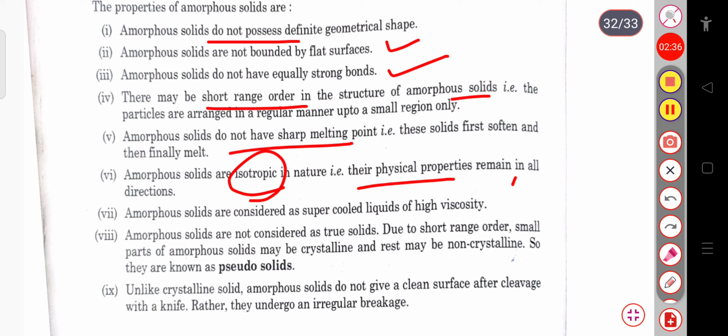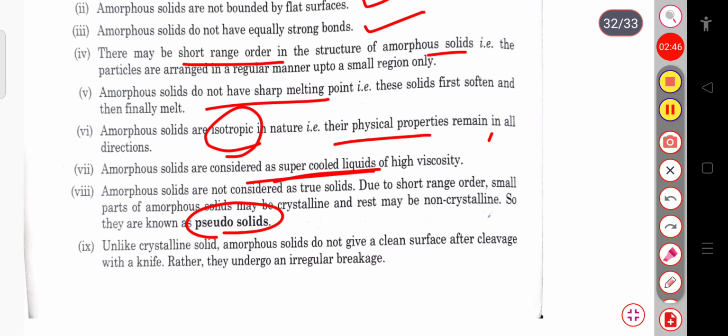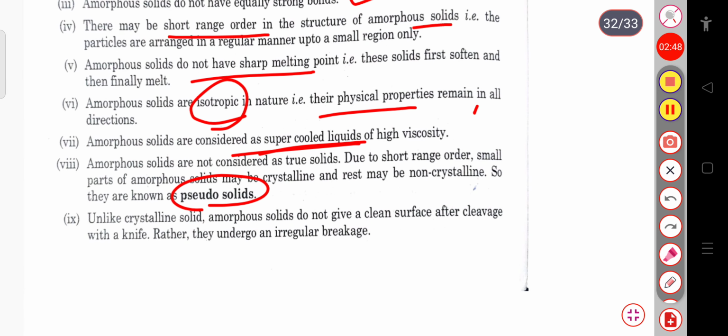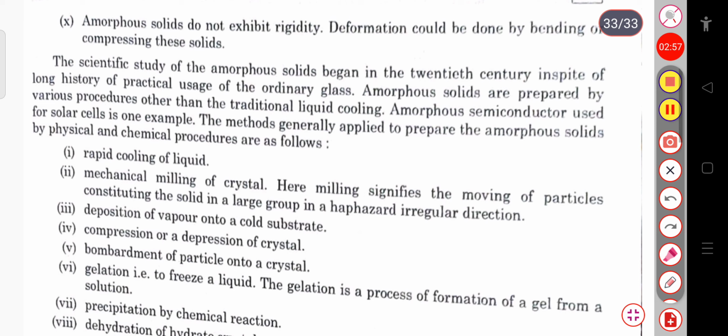These solids are considered as supercooled liquids of high viscosity, and this is known as pseudo solid. Amorphous solids are called the pseudo solids, and the crystalline solids are called the true solids. Unlike the crystalline solid, amorphous solids do not give a clean surface after cleavage with a knife. Rather, they undergo an irregular breakage. And one more thing is that amorphous solids do not exhibit rigidity. So these are some points about the crystalline solid and amorphous solid.